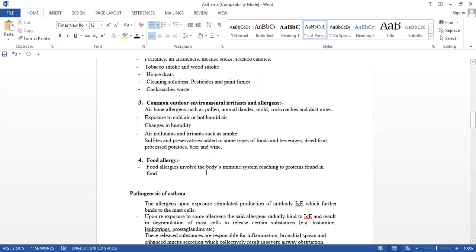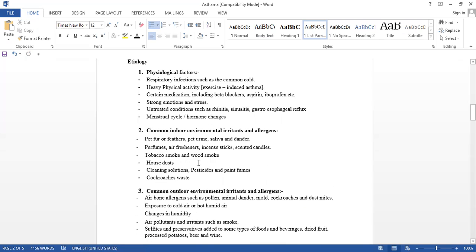Now, food allergy: some people have a specific type of food allergy. If they have aloo sabji, aloo here means not potato but green vegetables, some have irritation in the throat, isn't it? So this is one type of food allergy. Food allergies involve the body's immune system reacting to the proteins found in food. Some people have a specific type of food allergy.